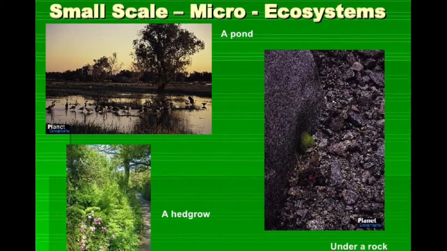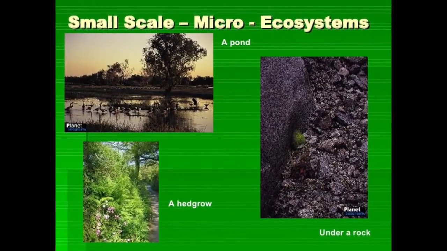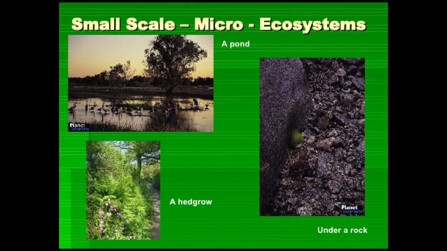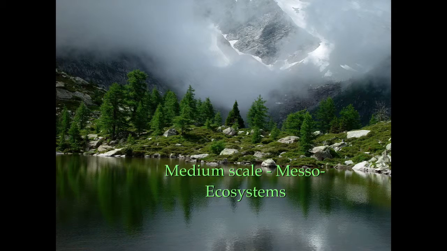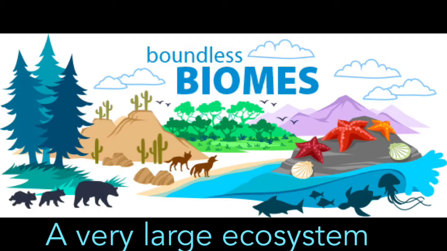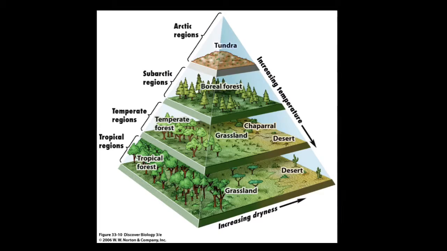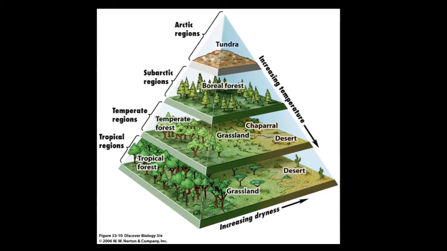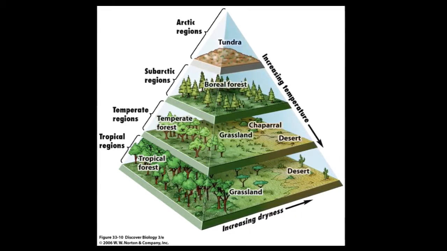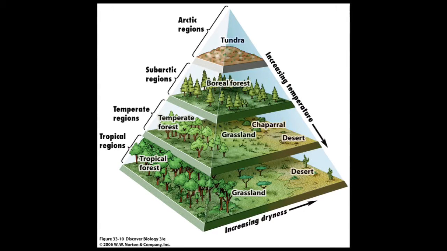To make things simple, let us classify ecosystems into three main scales. Micro, a small-scale ecosystem such as a pond, puddle, tree trunk, or under a rock. A meso, a medium-scale ecosystem such as a forest or a large lake, or a biome, a very large ecosystem or collection of ecosystems with similar biotic and abiotic factors, such as an entire rainforest with millions of animals and trees, with many different water bodies running through them. Ecosystem boundaries are not marked by rigid lines. They are often separated by barriers such as deserts, mountains, oceans, lakes, and rivers.